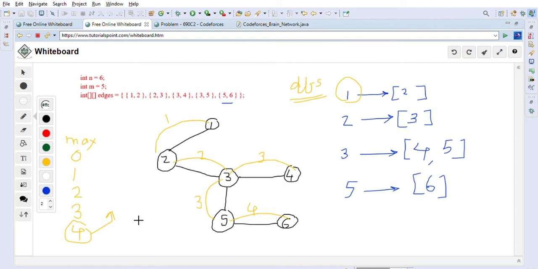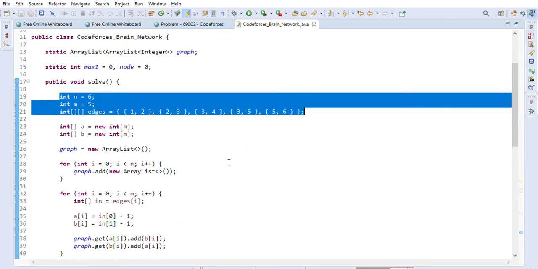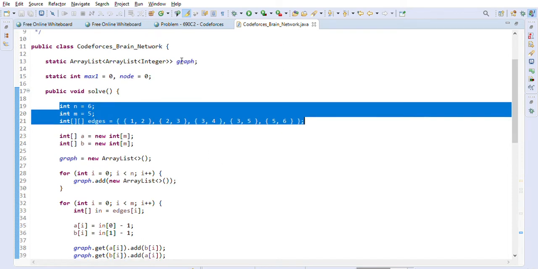So this is the way we are going to solve this problem, Codeforces' Brain Network. So let's look at the Java code for this solution. Once you understand the solution using a graph, it's not very difficult.